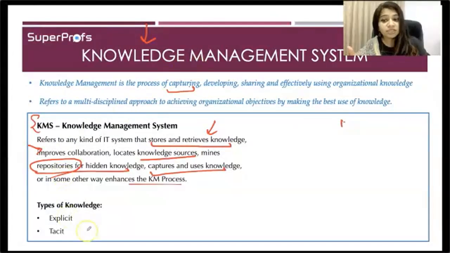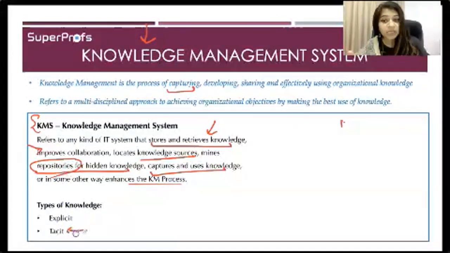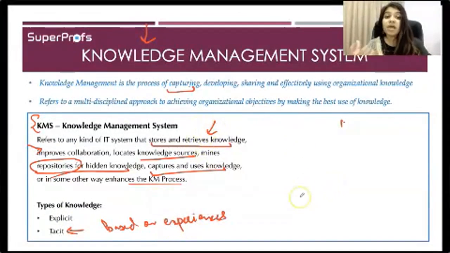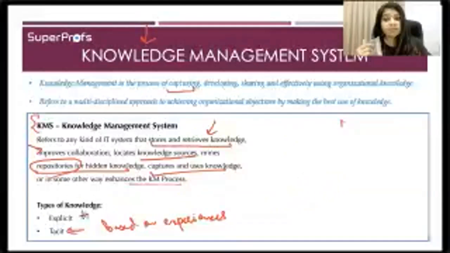Tacit knowledge is something which is gained based on your experiences. It can be experiences or it can be the application of explicit knowledge. All right. Explicit is something that is stated, which is obvious, which you have read or have been told. Tacit is something which is based on experiences.